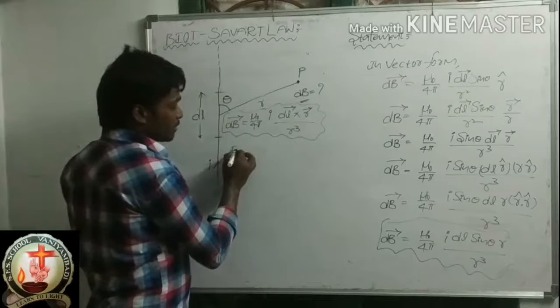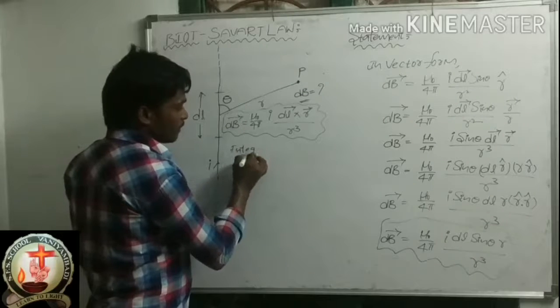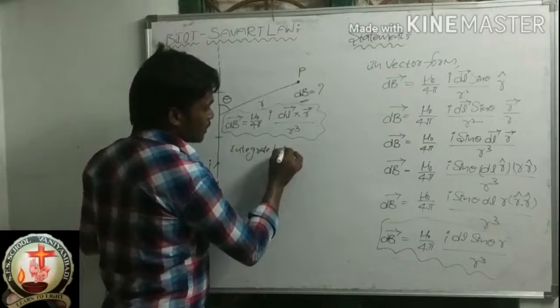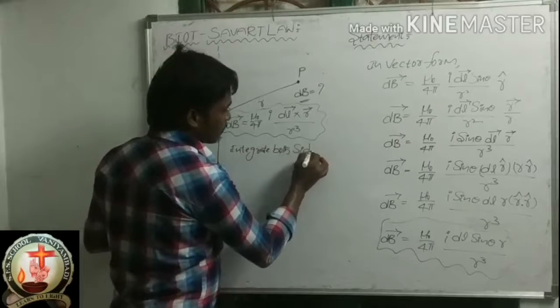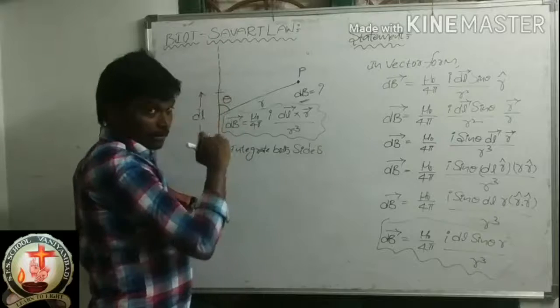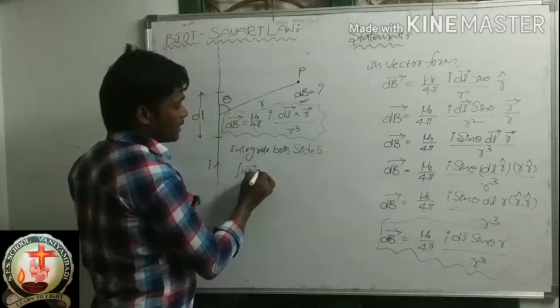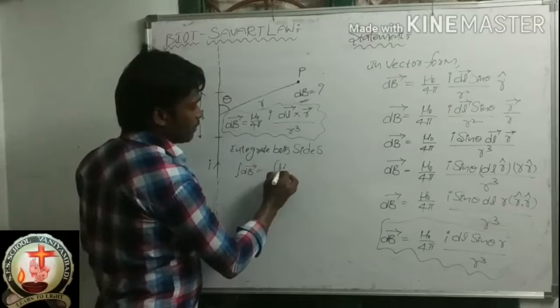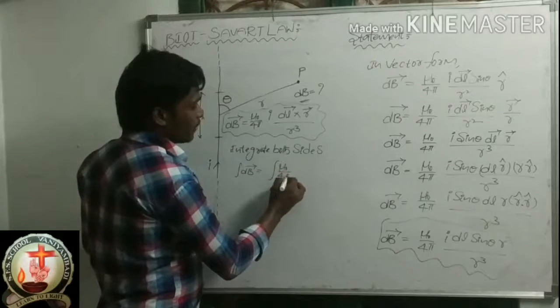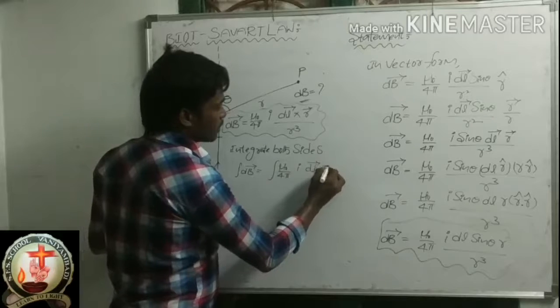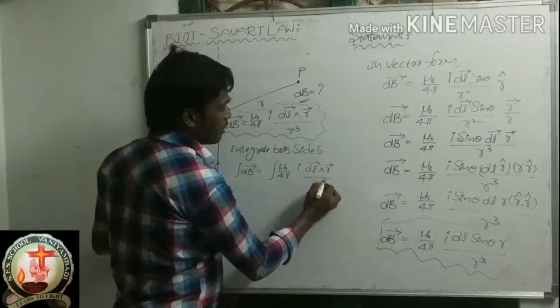Integrate both sides. Integral dB bar is equal to integral mu naught by 4 pi I dl bar cross R bar by R cube.